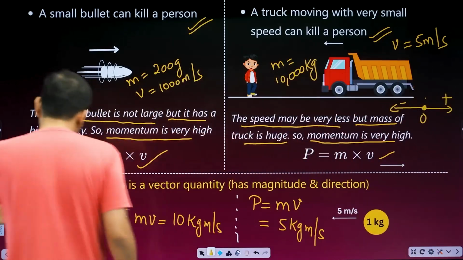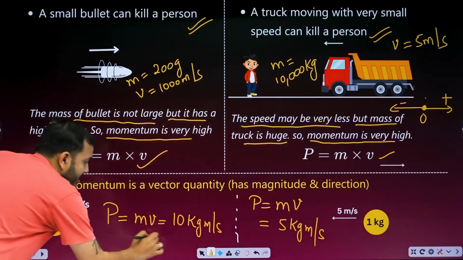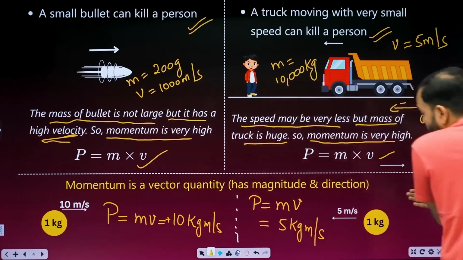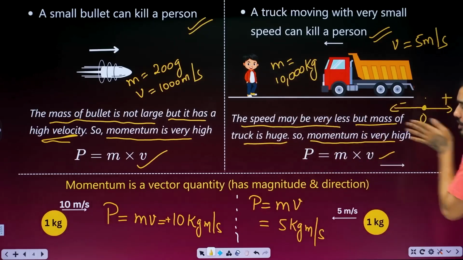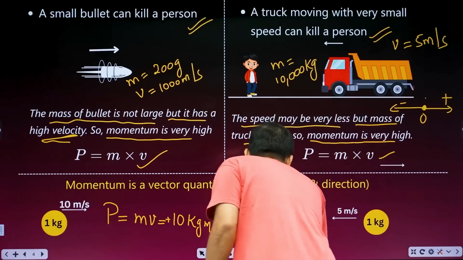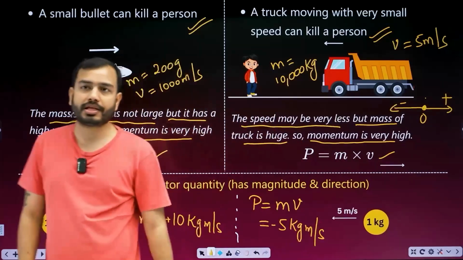Look carefully, this ball is moving in this direction. So how should the momentum be here? It should be positive. But this ball is running toward the origin in the negative direction. In the negative direction, it's running. So what will be the momentum here? Minus 5 kg meter per second.